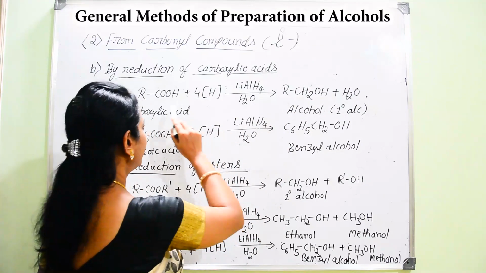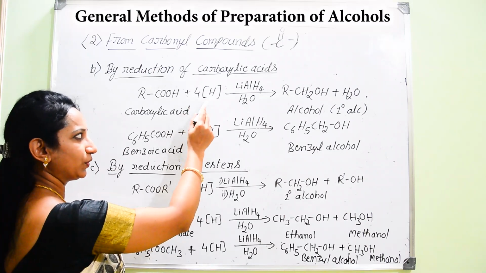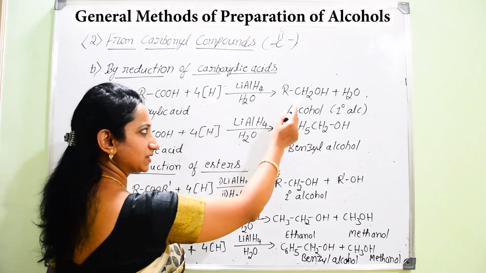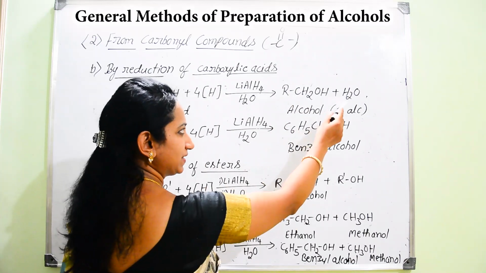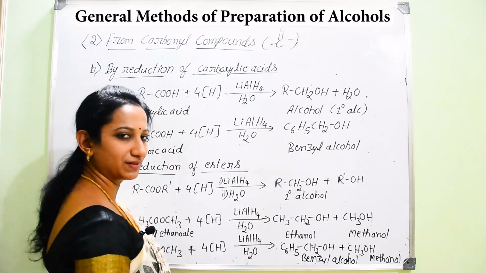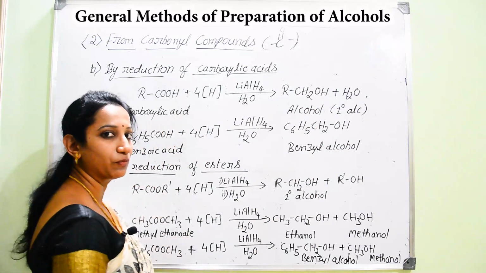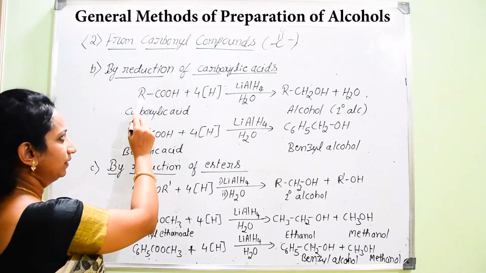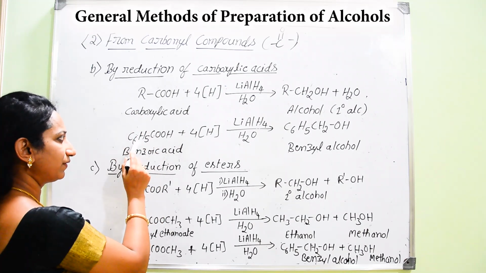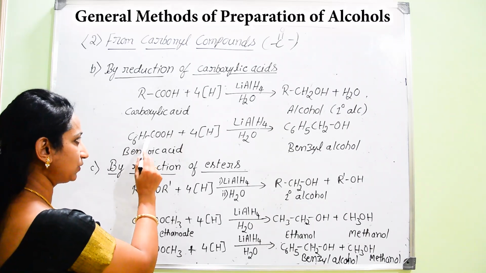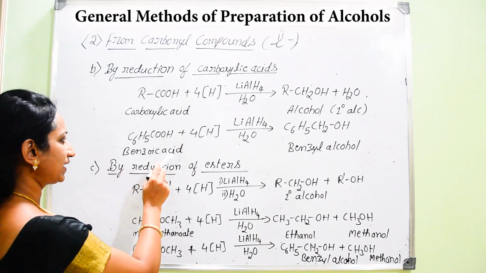Here we can find RCOOH plus 4 hydrogen atoms utilized for the reduction process, converting into RCH2OH, plus one side product, which is a simple water molecule. If you take one particular example, in place of R we have taken C6H5, that is the phenyl group: C6H5COOH, benzoic acid.